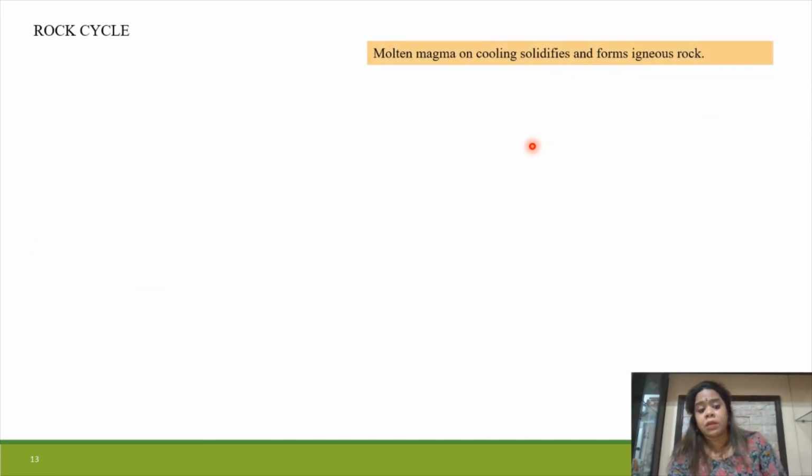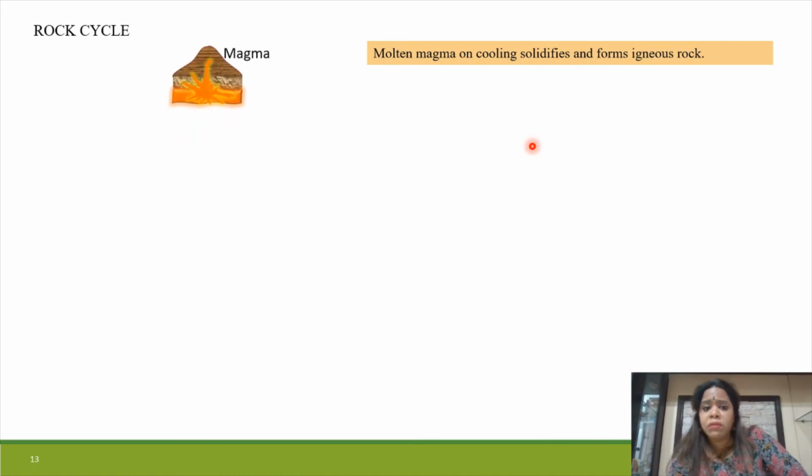Rock cycle. Cycle means a continuous process. Rocks on the earth continue to change from one rock form to another over a period of time. This takes place in a cyclic manner. This transformation from one type of rock to another is called the rock cycle. So let's see how this rock cycle takes place.